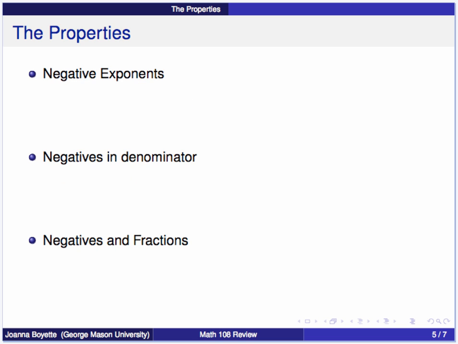Negative exponents are also some of the things that we'll see and need to be able to simplify. So in general, if I have a to the minus m power, this negative in the exponent serves to move this into the denominator. So for example, 3 to the minus 2 power is 1 over 3 squared, which is 1/9. This is 3 times 3.